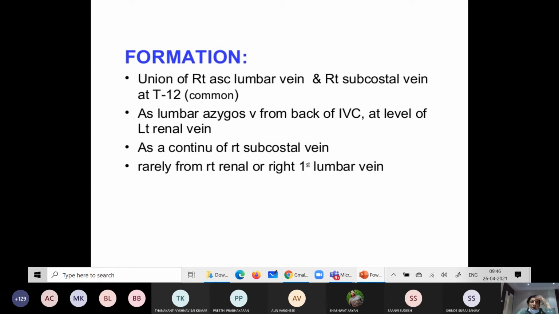Azygos vein may also arise from the back of the inferior vena cava at the level of the left renal vein, or as a continuation of the right subcostal vein, or rarely from the right renal vein. This is the formation, but mainly it is the union of the right ascending lumbar vein and right subcostal vein.